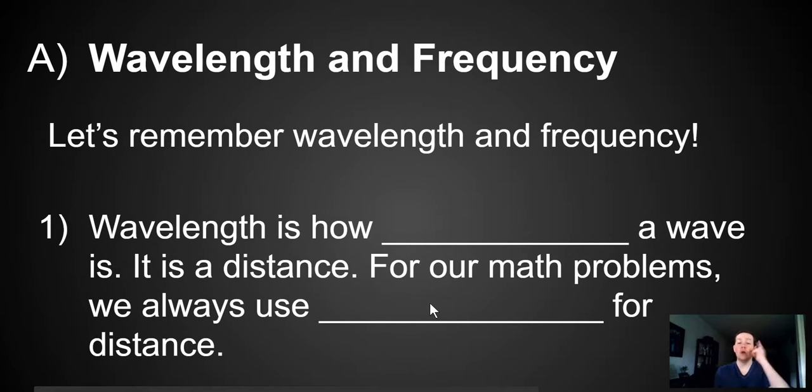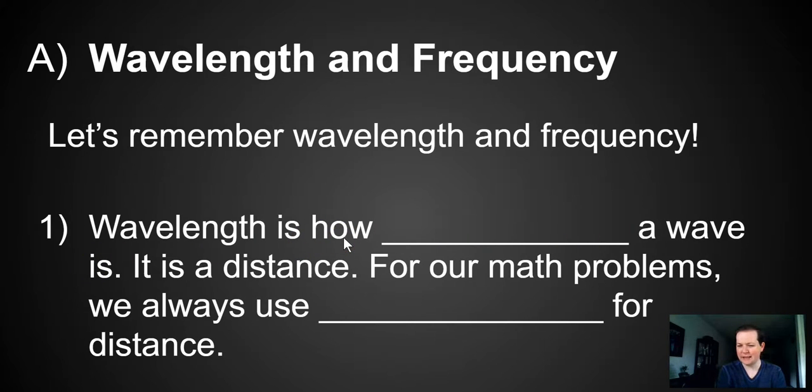Okay. Let's remember a little bit about wavelength and frequency. Here are Mr. Thrasher's notes. You don't have to write anything down. Just see if you can answer these questions. We're remembering so we can learn an equation. Number 1, wavelength is how blank a wave is.